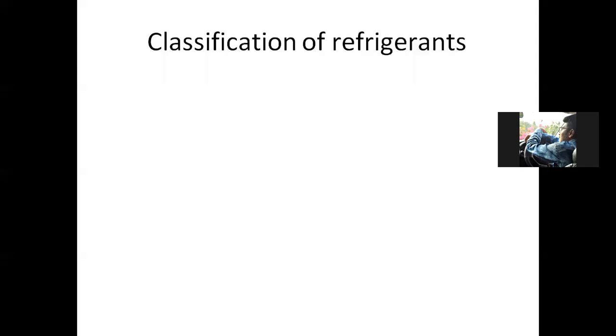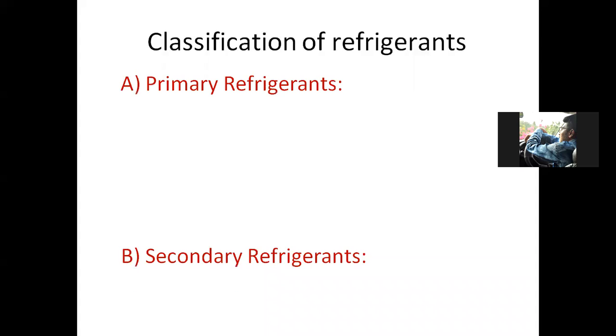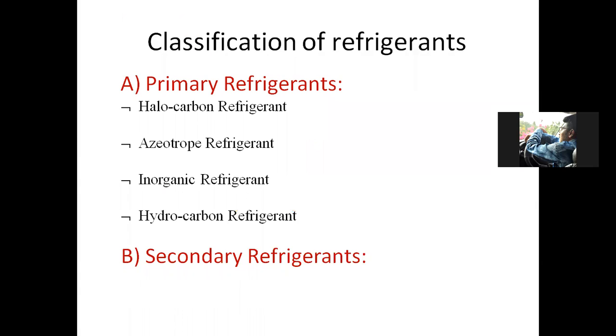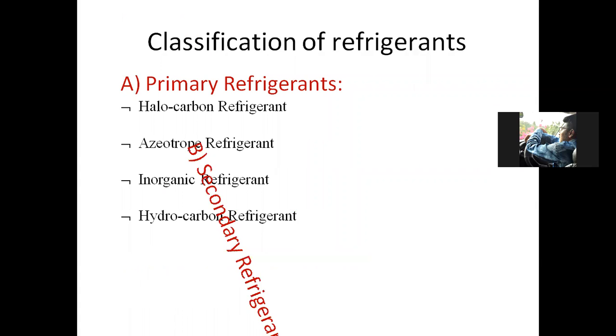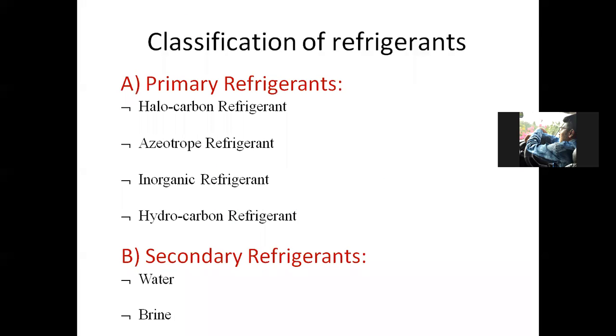So we'll start. In the last lecture, we started the refrigerant, the last part of our chapter number 1, and we saw the classification of refrigerant. Quickly, within the first 5 minutes, I will revise what we covered in the last lecture because many of the students were absent. We saw the classification between primary refrigerant and secondary refrigerant. Primary refrigerant is classified into 4 categories, whereas secondary refrigerant is classified into 2 categories. Primary refrigerants are halocarbon, azeotropy, inorganic, and hydrocarbon refrigerant.